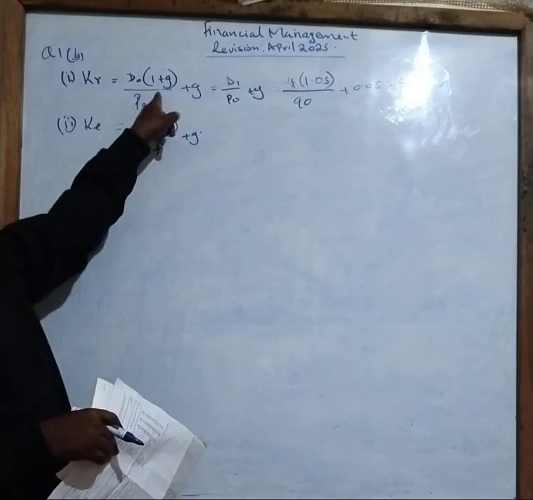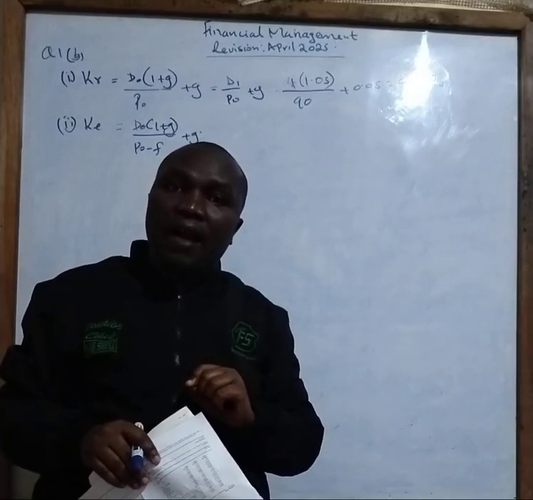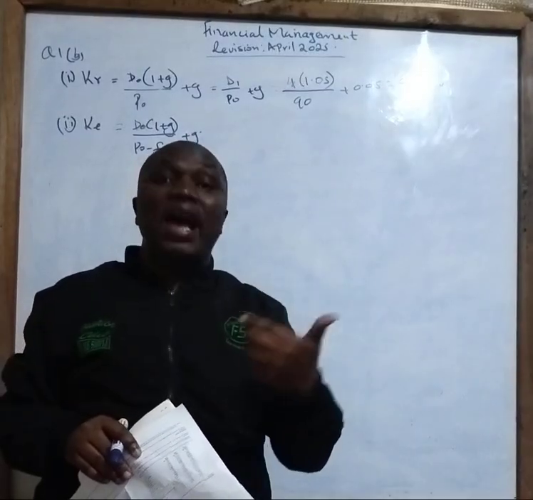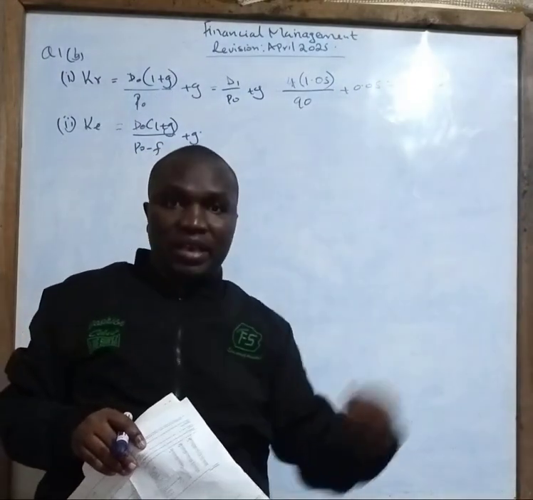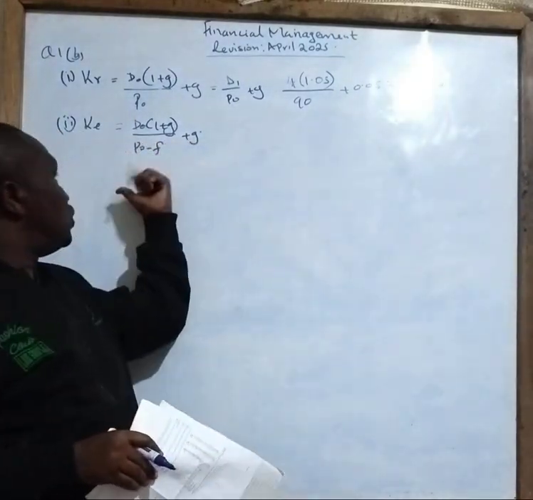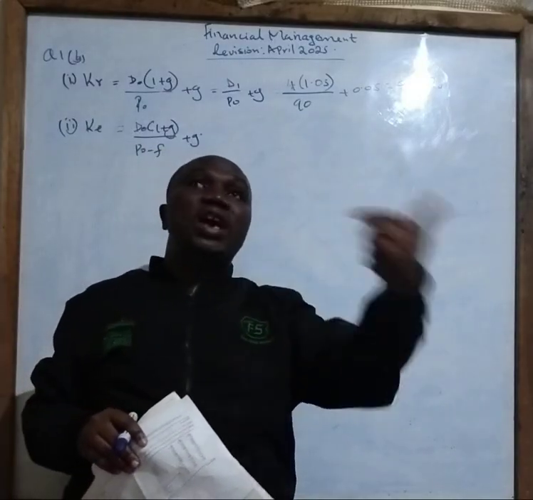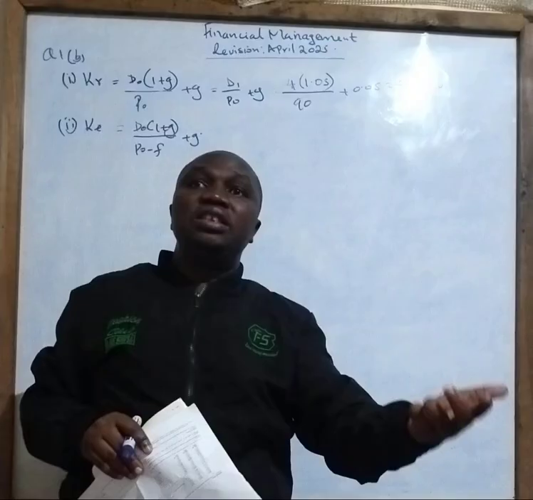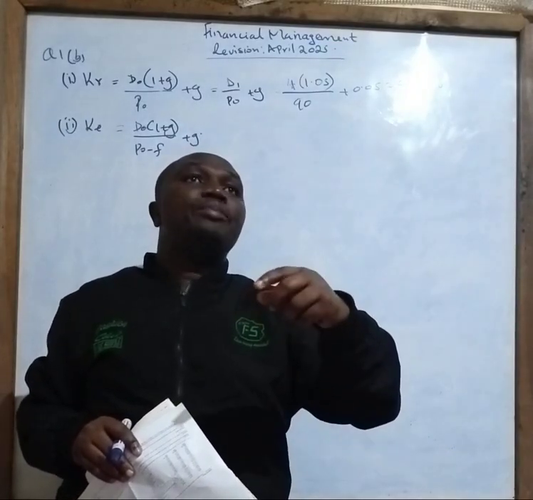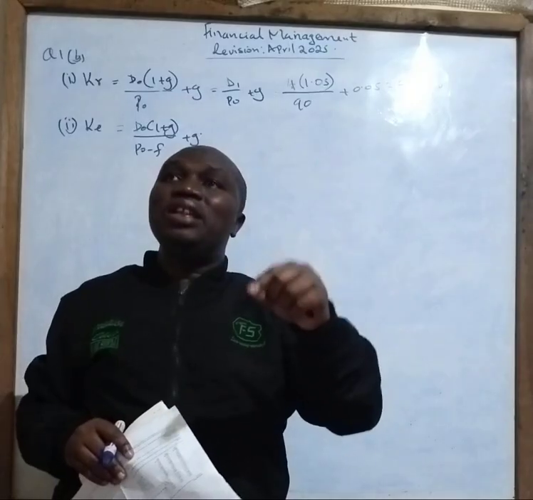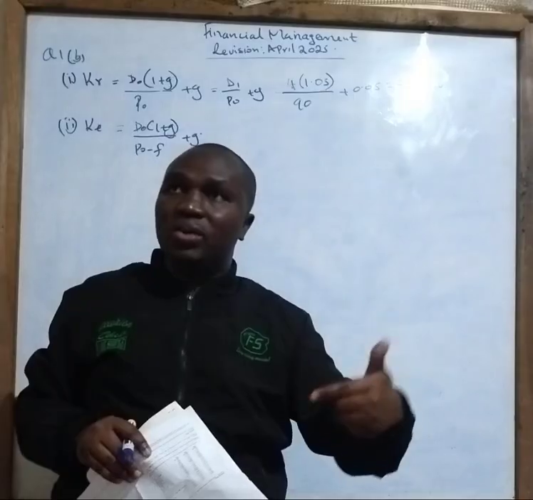When you are calculating the cost of retained earnings, there is no additional cost that would be incurred because you already have the retained earnings with you. So you just get money from your bank and use it automatically. But when it comes to ordinary shares, you will incur some additional costs, such as advertisement, pre-printing the prospectus, and legalizing the documents, that is the contract, involving the lawyers and also the accountants.